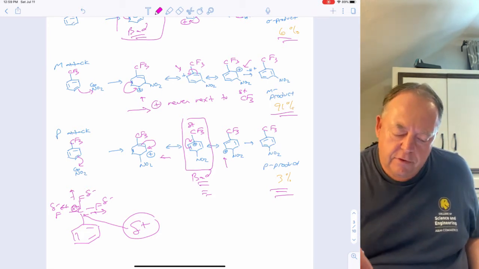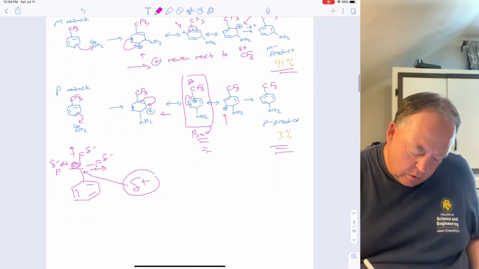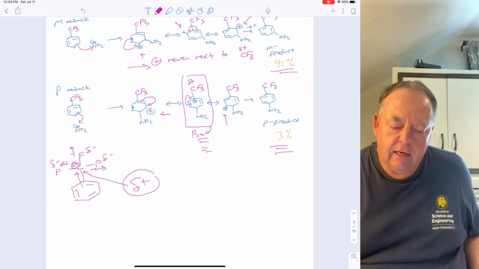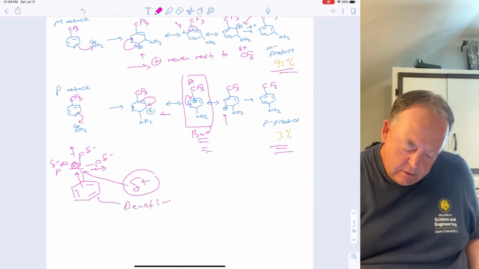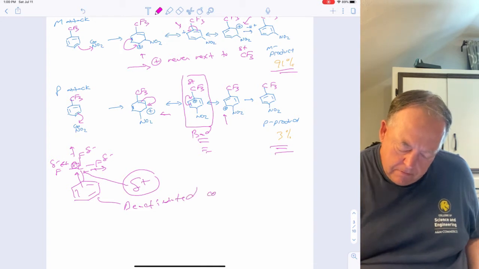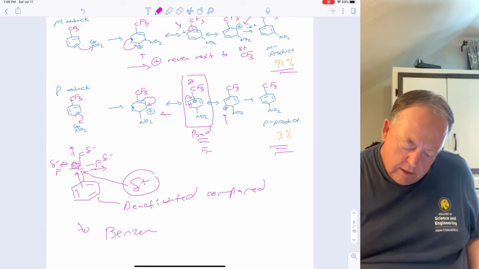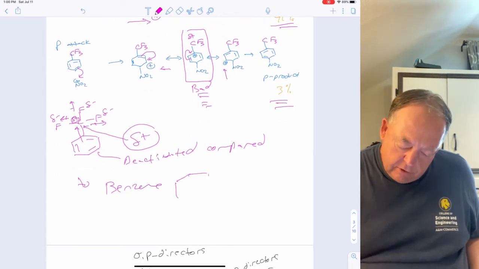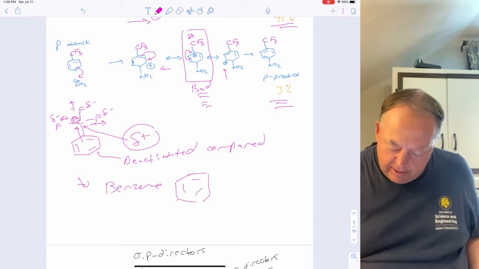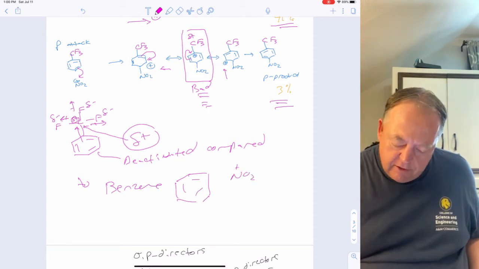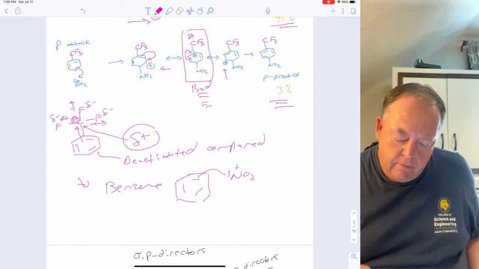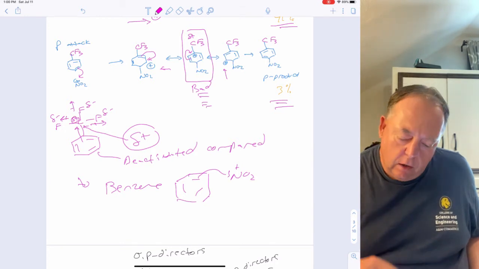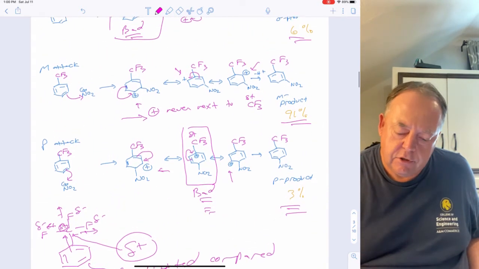So meta is favored, but this ring still reacts slower. Why does it react slower? Because the CF3 group is removing electron density from the benzene ring, so this ring is deactivated compared to benzene. So benzene has more electron density in it, and if it's going to react with an electrophile, the more electron density in the benzene ring, the faster it's going to react. So the CF3 group makes that reaction slower, but it also directs the incoming group to the meta position.